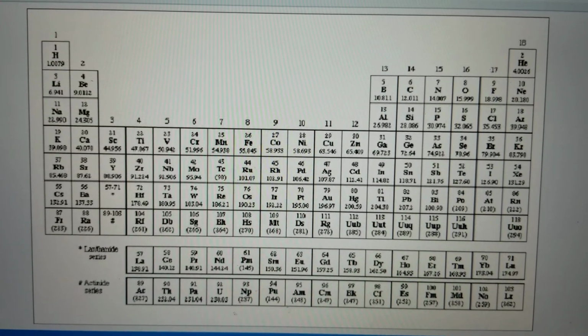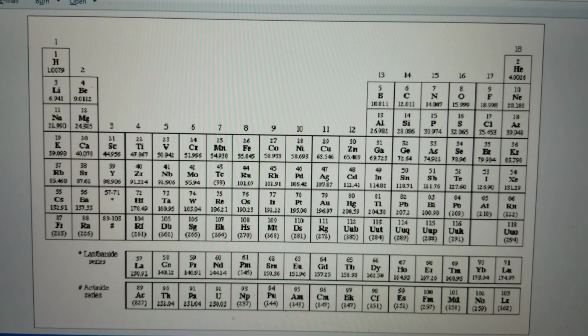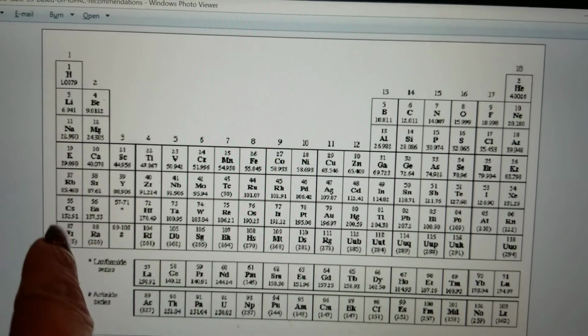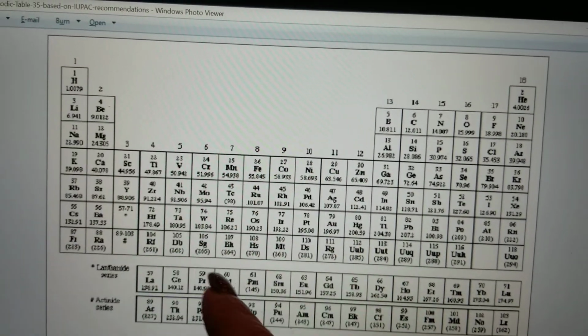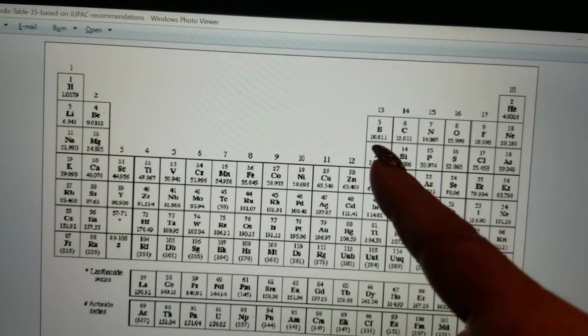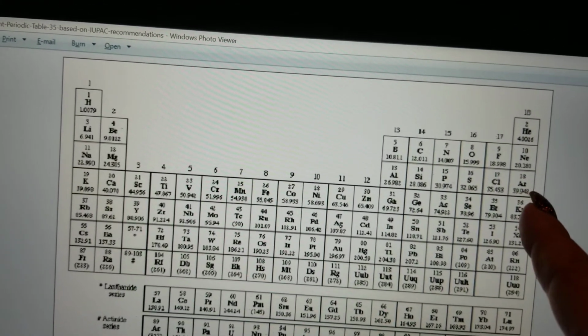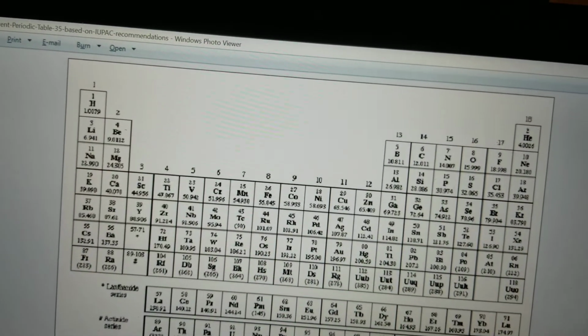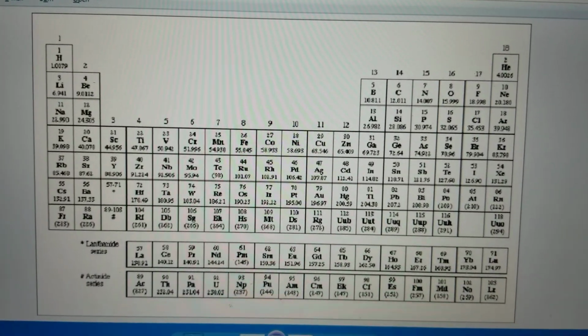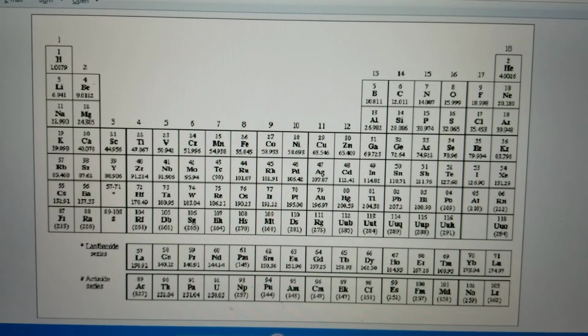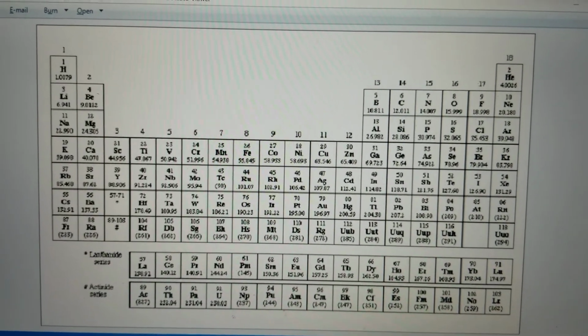Okay, so as far as group numbers, the main elements are the ones that are in groups 1, 2, not the middle, skip that. And then we've got 3, 4, 5, 6, 7, and 8. So those are the main elements, and those are the ones that are always going to have the same charges. And I'm going to talk about those in a minute.